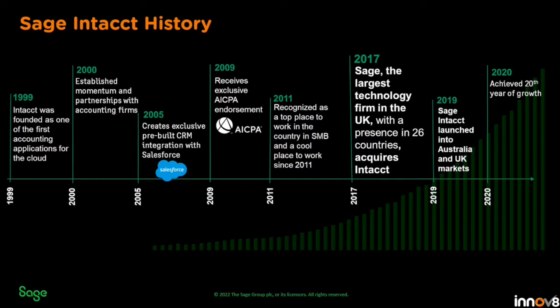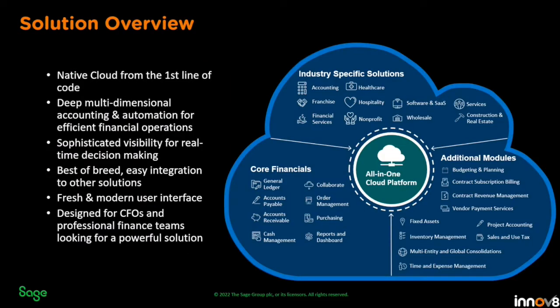So if we look at what Intacct offers, as I say, it's a native cloud solution. From the first line of code that was written for the solution, it was a cloud solution. It was always intended to be cloud. It's a multi-dimensional accounting system. So what do we mean by that? Sage 200 is multi-dimensional to some respect, although we technically only have 3 dimensions in Sage 200. We're talking about financial reporting here, so we've got our nominal code, our cost center and a department. It's a very fixed structure in Sage 200.